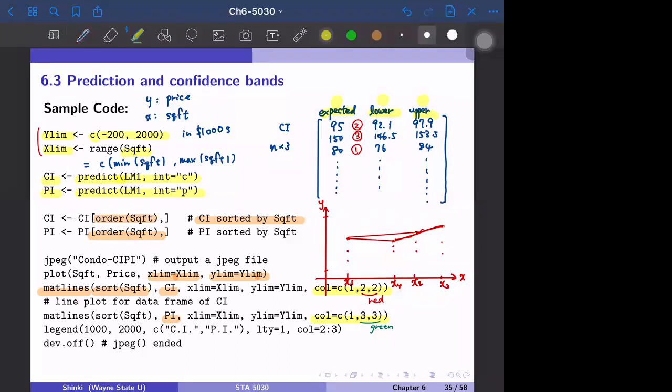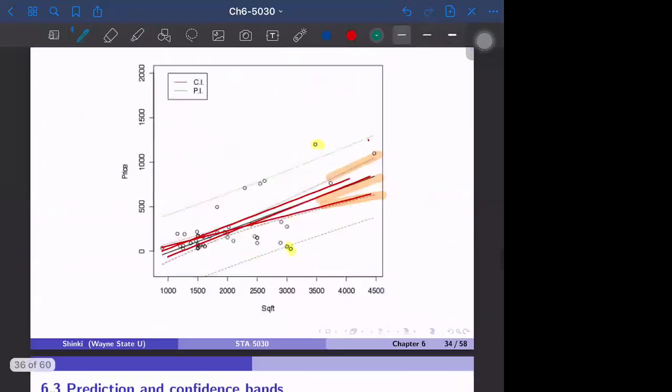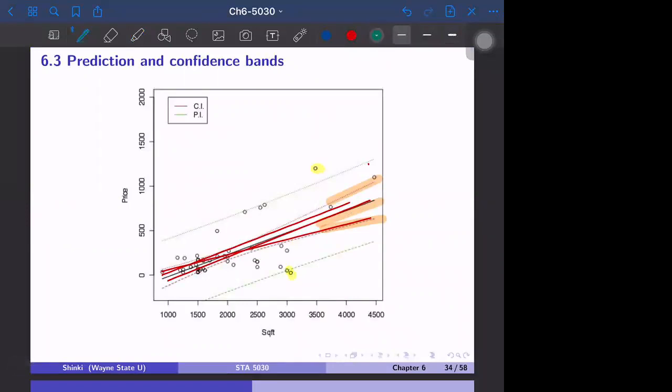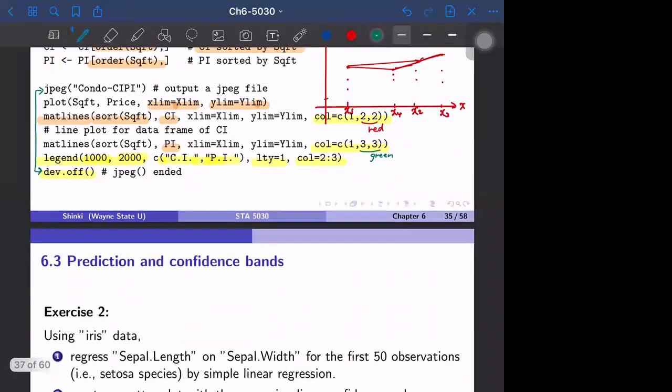Then we add a legend. The location on the x-axis is 1000, the location on the y-axis is 2000, and for the confidence interval and prediction interval, maybe you can put confidence band and prediction band. The line type 1 is the solid line, and the colors are 2, 3, so red and green. Then we output the figure with device off. This corresponds to the JPEG function. If you start the JPEG function, you have to close it with the device off function. Then you can make this graph. It's a little complicated, but we can do it this way.